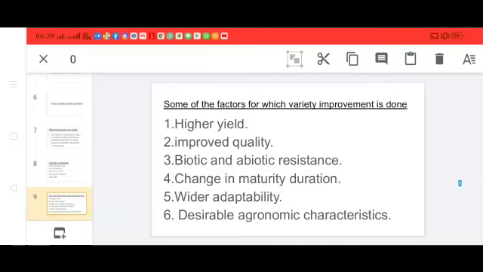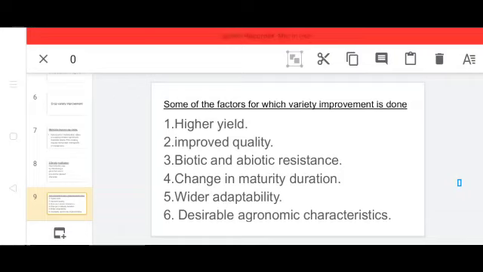Third one, biotic and abiotic resistance. Variety improvement is done for biotic and abiotic resistance. Crop production can go down due to biotic and abiotic factors. Biotic factors, for example, insects, rodents, etc. Abiotic factors: drought, sunlight, salinity, etc.